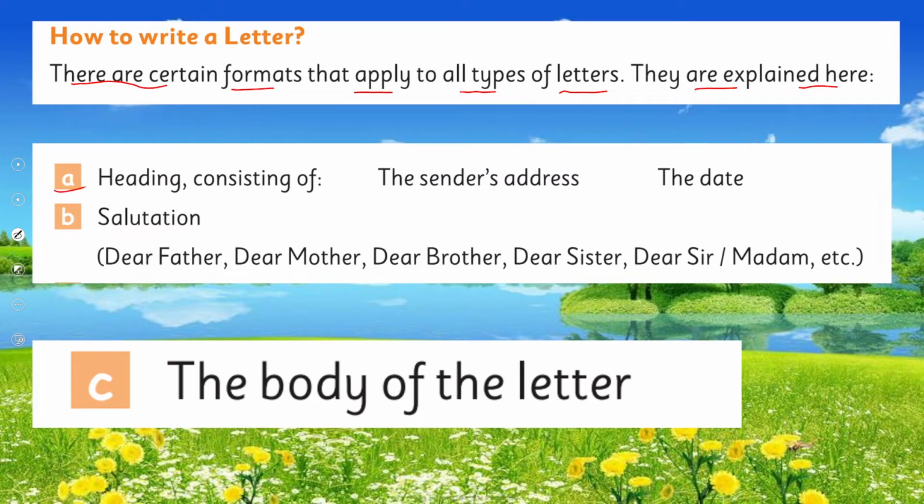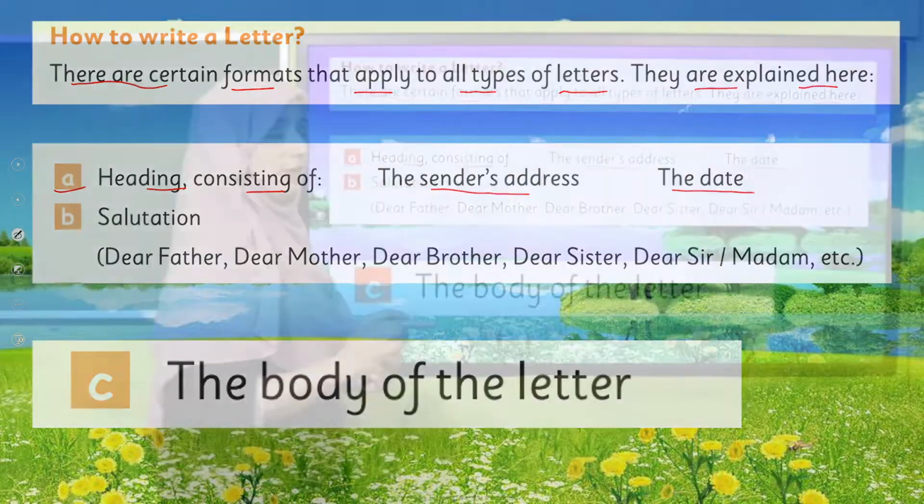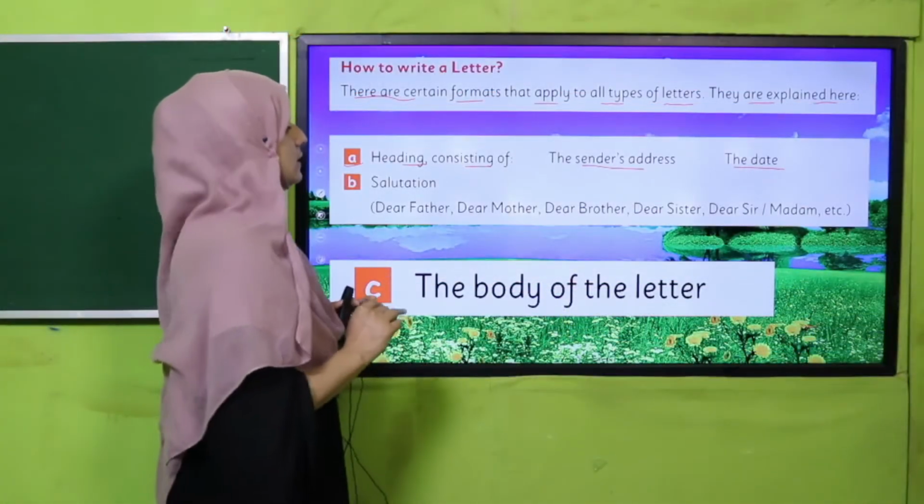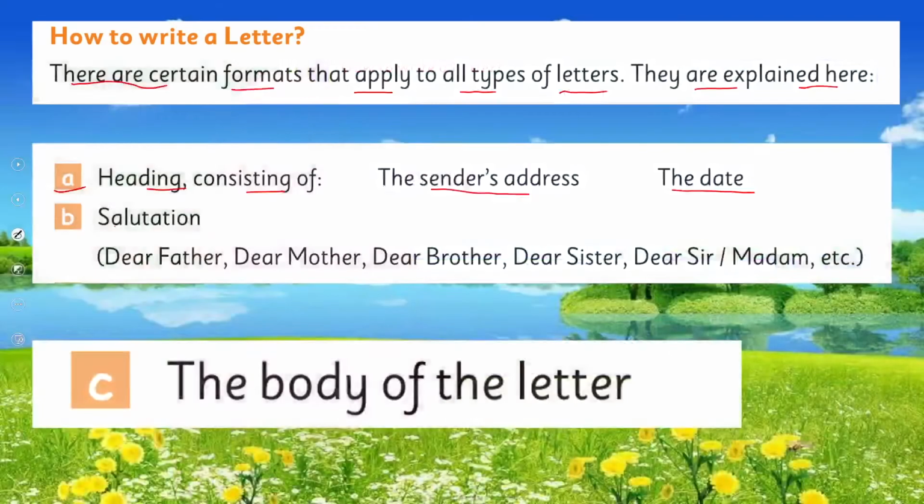Number 1 is the heading, consisting of the sender's address and the date. First of all, when we write, the first thing would be the heading, and then the salutation: Dear father, dear mother, dear brother, dear sister, dear sir or madam, whoever we are writing the letter to. So we will pay salam. This is called the salutation. This is the second step, my dear students.